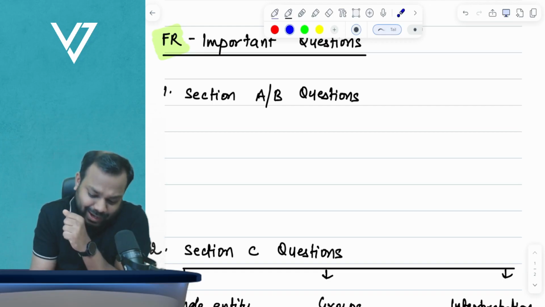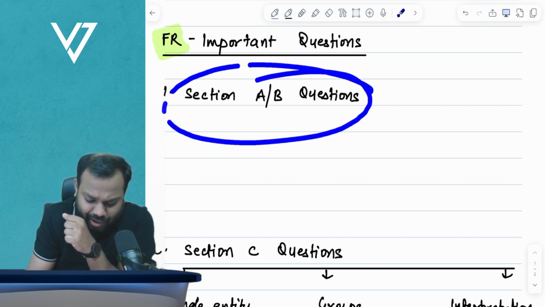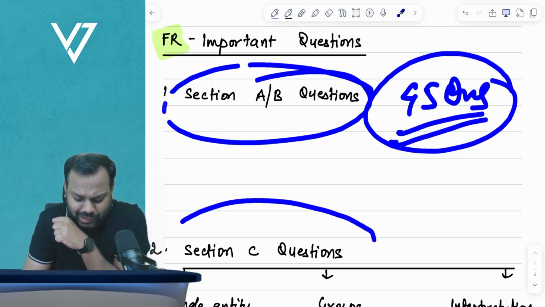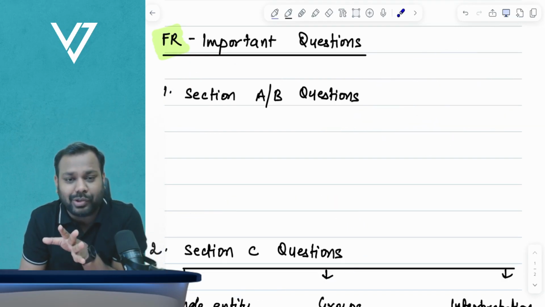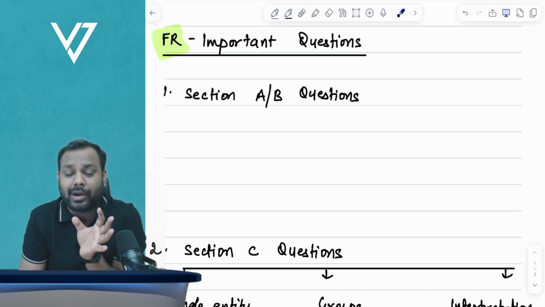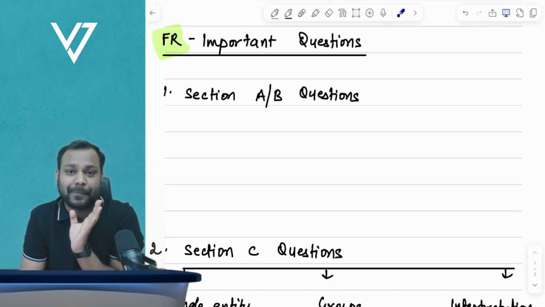Now for sections A and B, I have identified roughly around 45 questions. Okay, and for section C, I have identified roughly around 20 questions. So these 65 questions I believe are super duper important and you cannot miss on these questions.